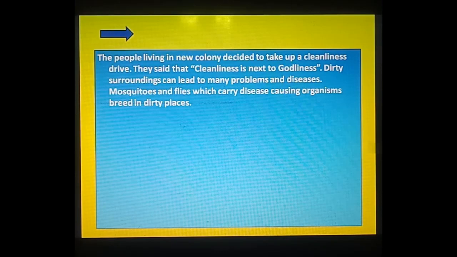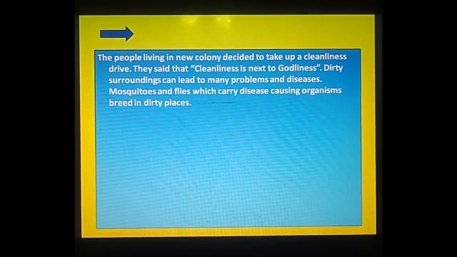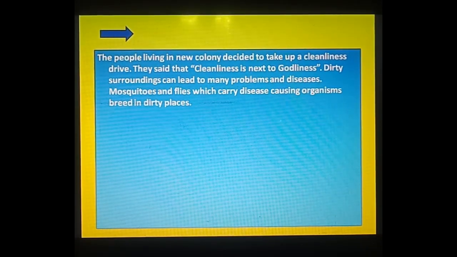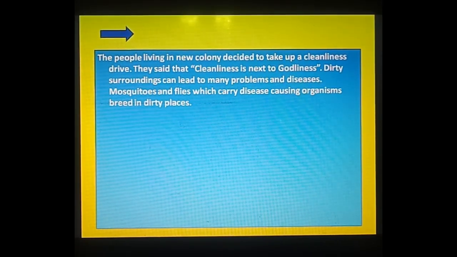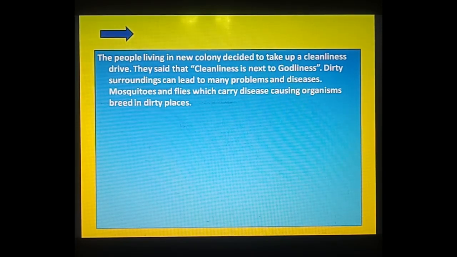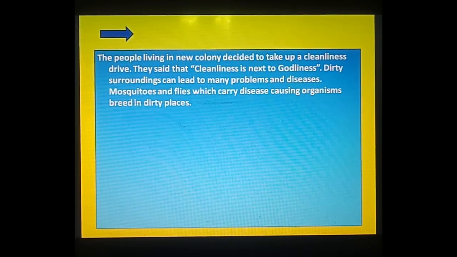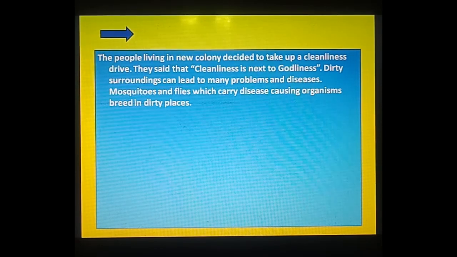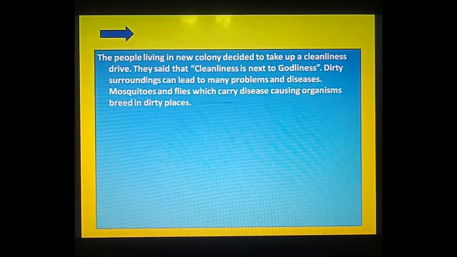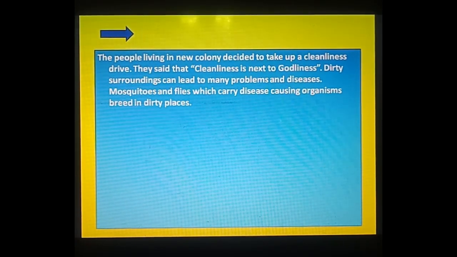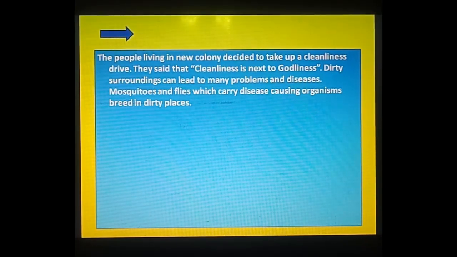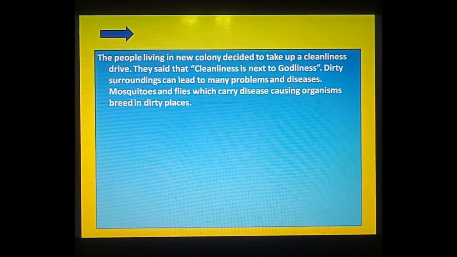Dirty surroundings can lead to many problems and diseases. This we know very well. If our surroundings are dirty, then we have to face a lot of problems and diseases. Mosquitoes and flies, which carry disease-causing organisms, breed in dirty places. Definitely, if your locality is so dirty, then mosquitoes and flies roam over there, then they enter your house, and then what happens? Definitely we will become sick. Fine, so we have done the introductory paragraph.